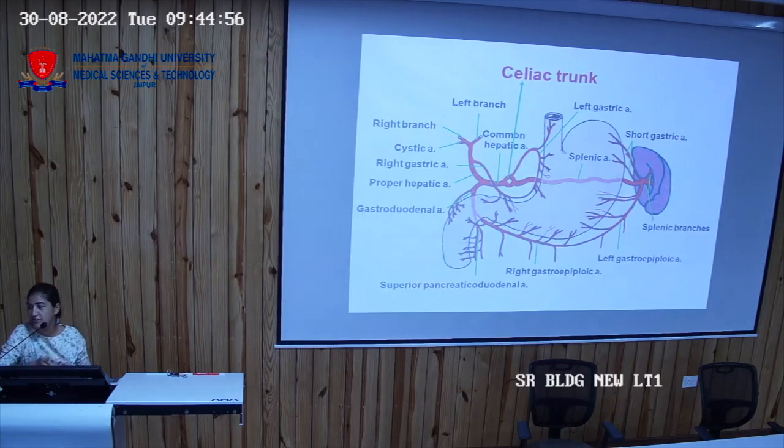Aortic opening. So this aortic opening is present at which vertebral level? It is T8, T10, T12. There are three diaphragmatic openings: the vena caval opening, the esophageal opening, and the aortic opening, at T8, T10, T12.